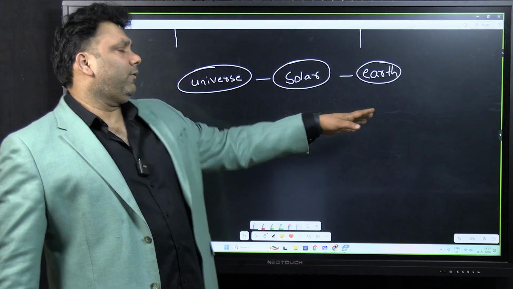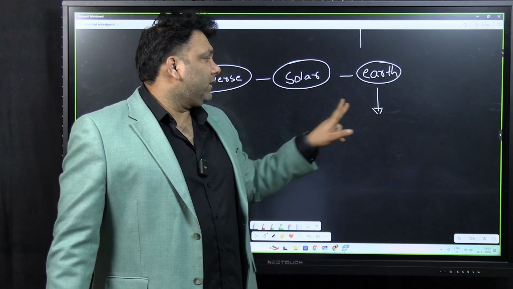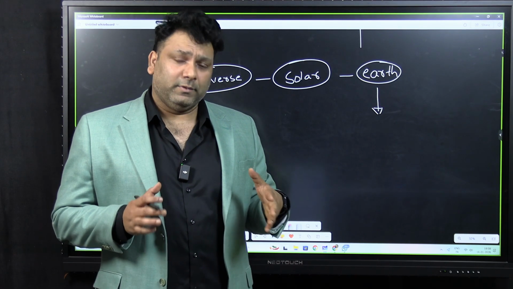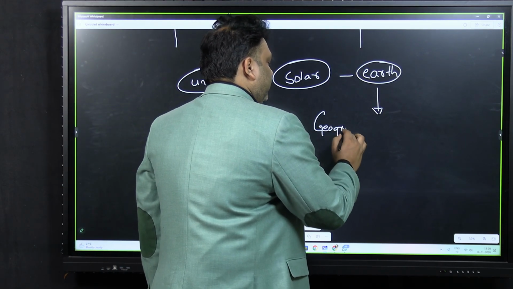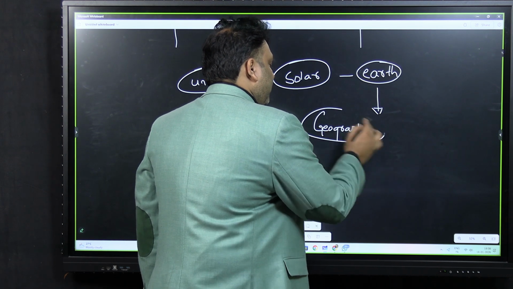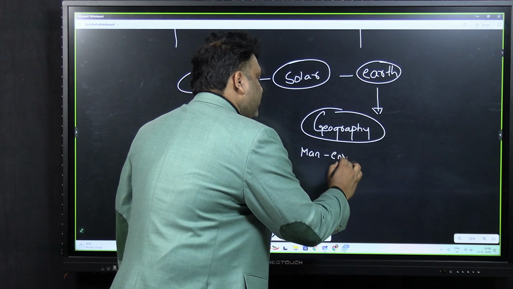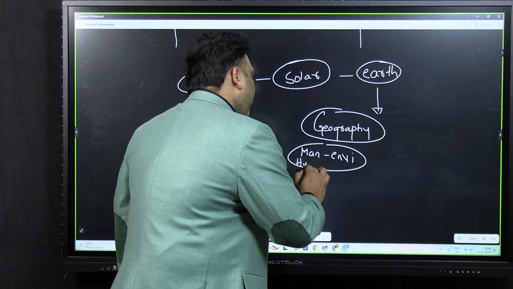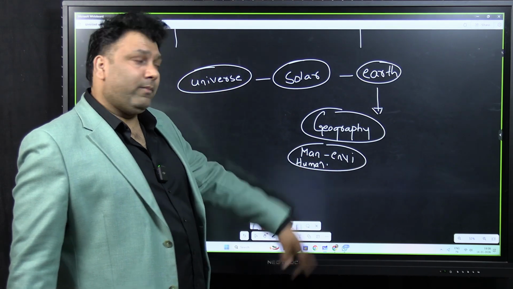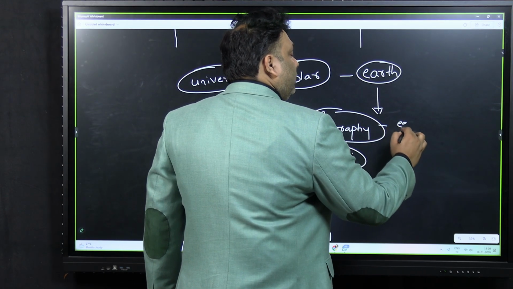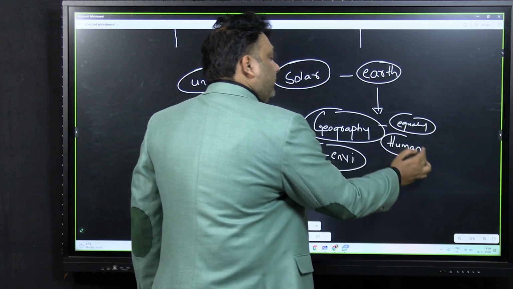Now again, since you haven't done the foundation very well: geography is the study of the earth, but which part of the earth will you be studying? See, geography is nothing but the relationship between man and environment. You can say human and the environment. Since it is a relationship between the human and environment, geography is equally human. So generally you will be studying physical geography.